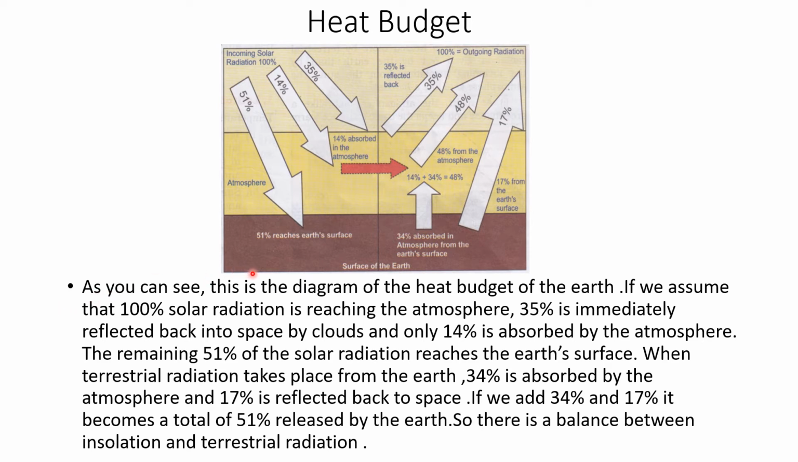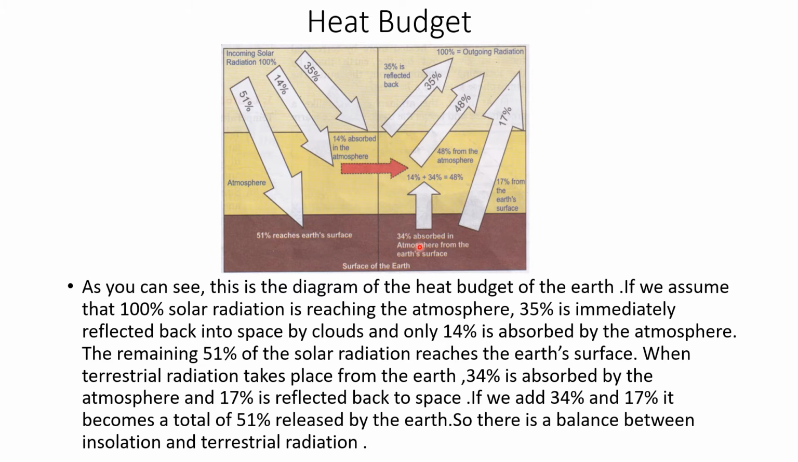As you can see, this is the diagram of the heat budget of the Earth. If we assume that 100% solar radiation is reaching the atmosphere, out of that 100%, 35% is immediately reflected back into space by clouds, and only 14% is absorbed by the atmosphere. The remaining 51% of the solar radiation reaches the Earth's surface.